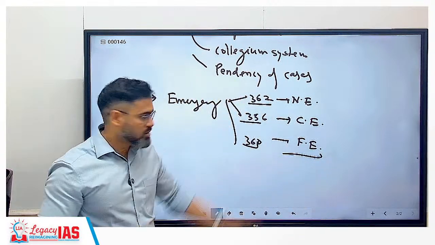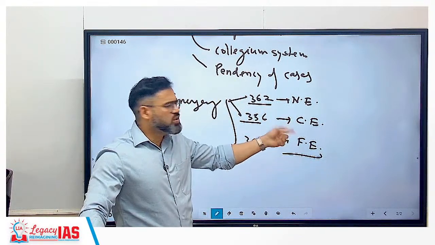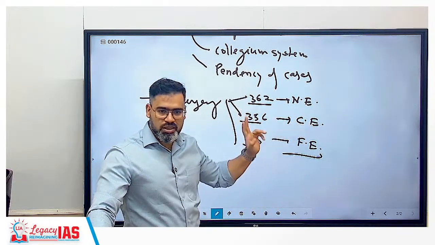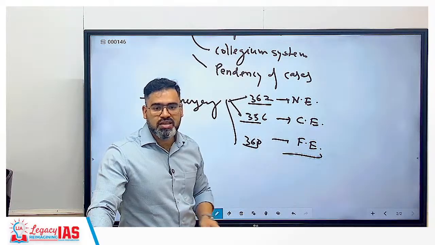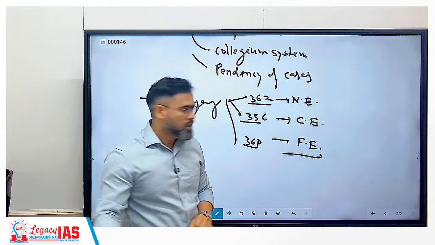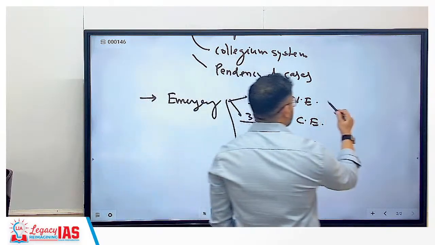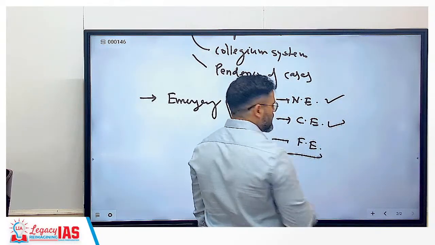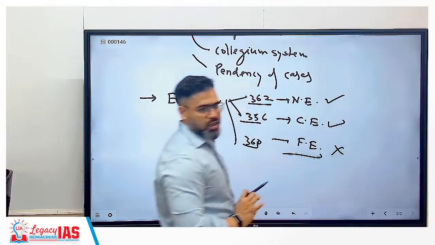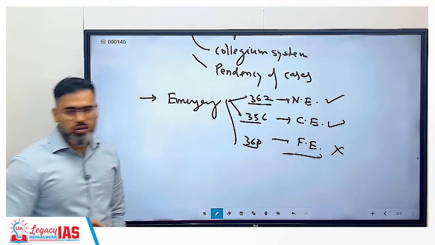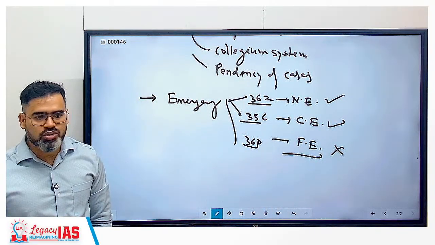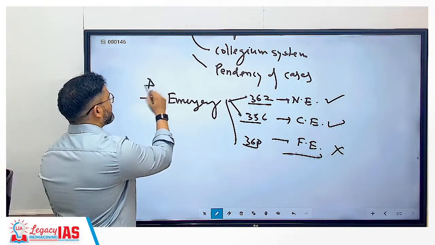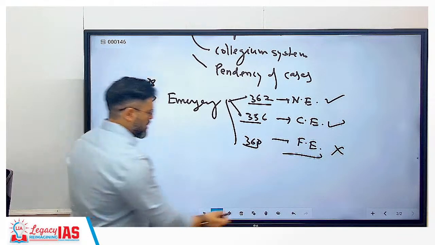National emergency, constitutional state emergency, राष्ट्रपति शासन, constitutional emergency, and third is financial emergency. So this already done in India. This to multiple time has been done. This has not been done any more time. Correct? So financial emergency has never been imposed in India. That we are, this is also important chapter, emergency.